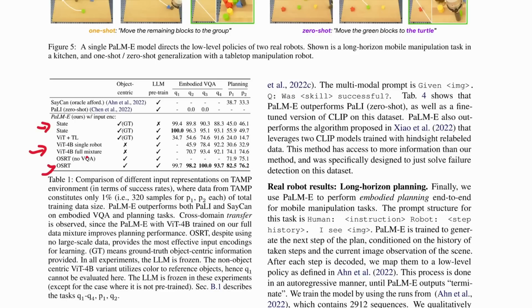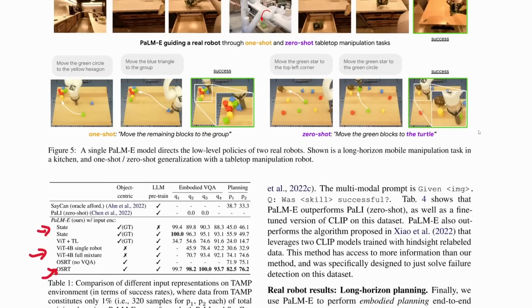And then we also have OSRT, which, to remind you, is the model that outputs representations that are specific to certain objects. So maybe one of the tokens will be about, I don't know, if there's a bird in the picture, a bird, or in the case of robotics, maybe it will have something about a turtle, right? One of the representations will be about a turtle and another will be about this star.